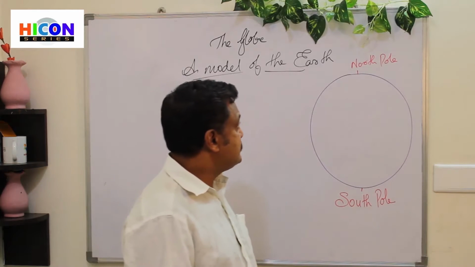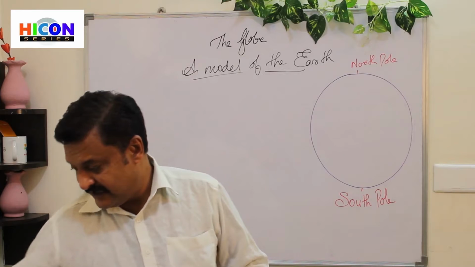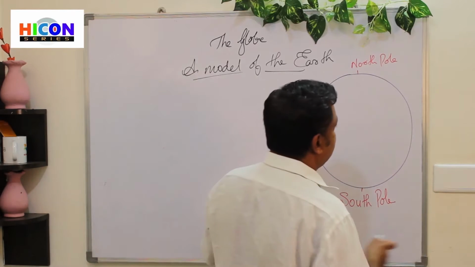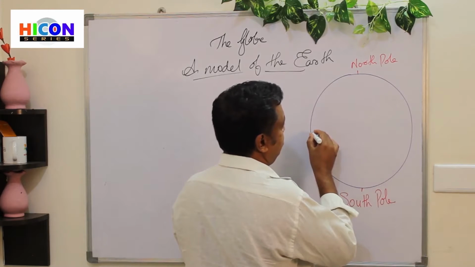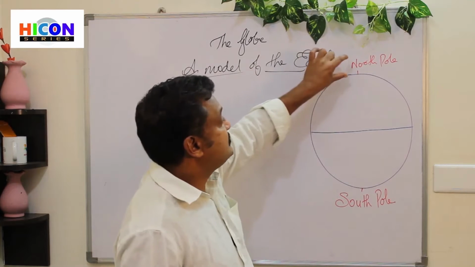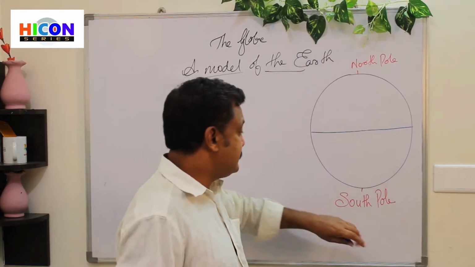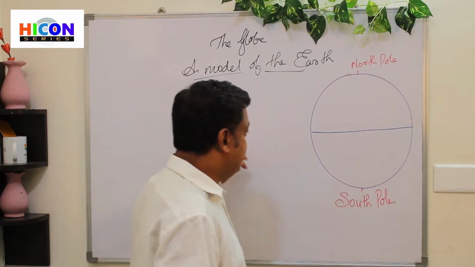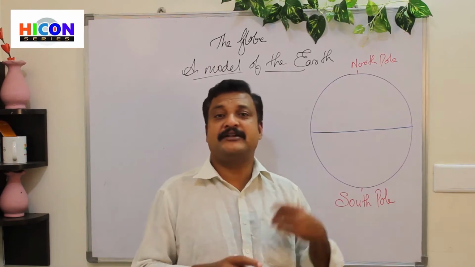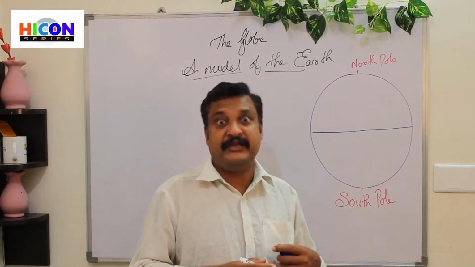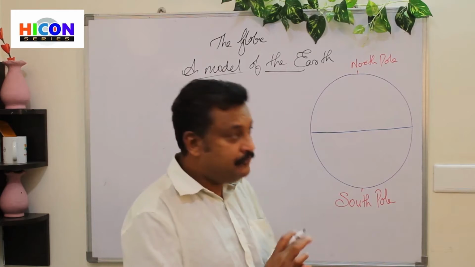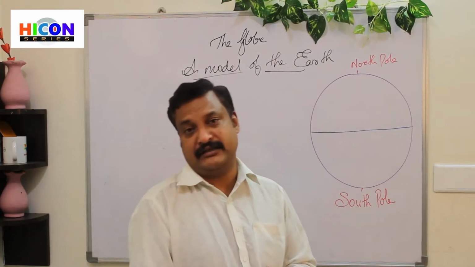There is a line that passes through the center of the Earth. This North Pole is an imaginary point, South Pole is also an imaginary point, and these are imaginary lines. Imaginary lines means they are not actually there, but when we make a globe or draw a map, we use these kinds of techniques.